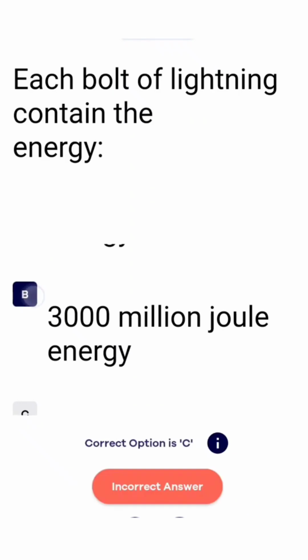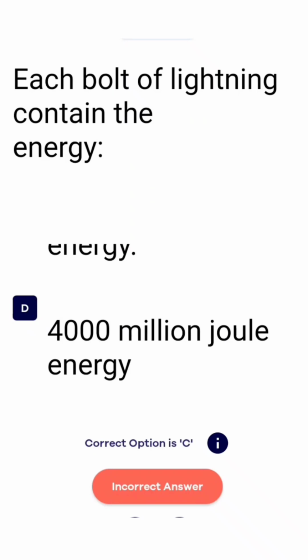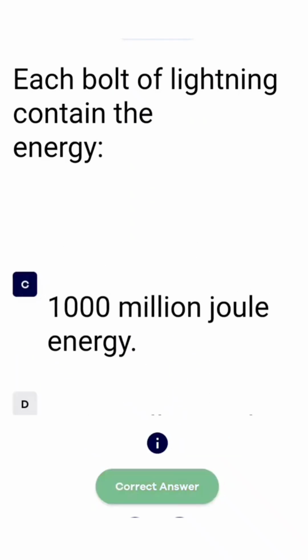B is incorrect. Option D is also incorrect. C is the correct option, that is 1000 million joule energy.